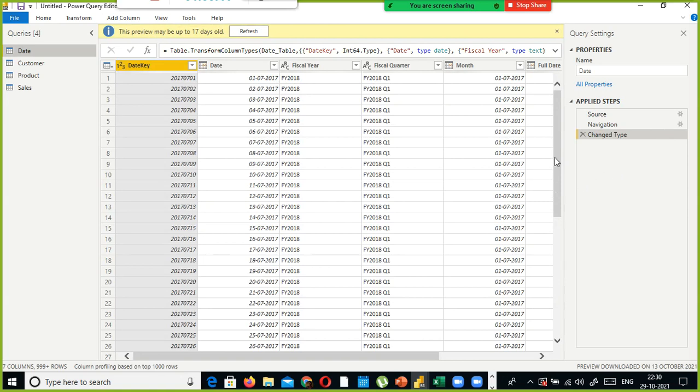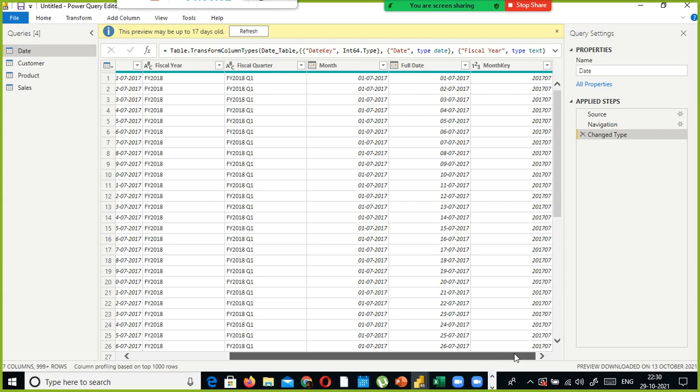Actually, we are supposed to play around here. See here it automatically considered this one as a date data type, and the fiscal year too. What we looked at in the data window was the reflection of our Excel sheet data.